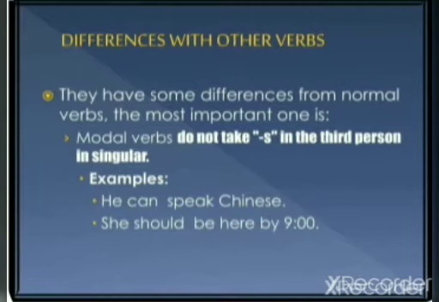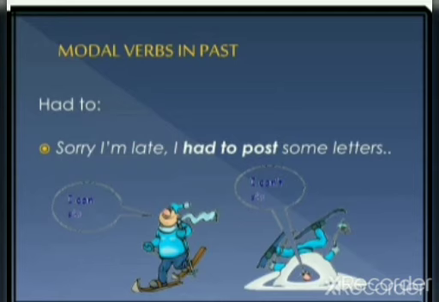Let's know what is the difference between modal verbs and other verbs. They have some differences from normal verbs. The most important one is that modal verbs do not take S in the third person singular. For example, he can speak English. She should be here by 9. So we are not saying "he cans speak English." We are generally saying he can speak English, right? She should be here.